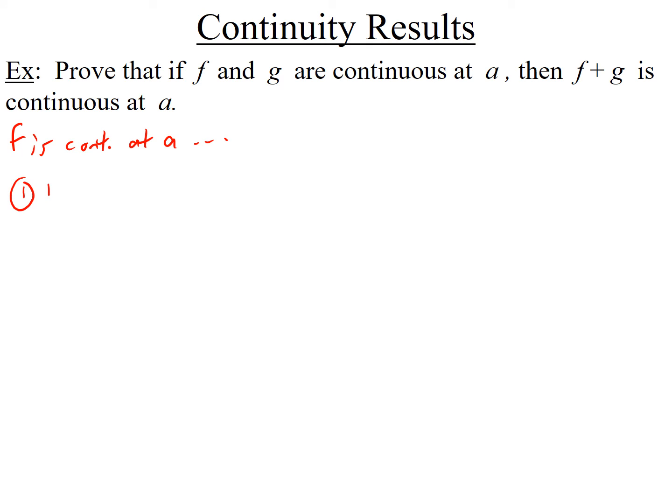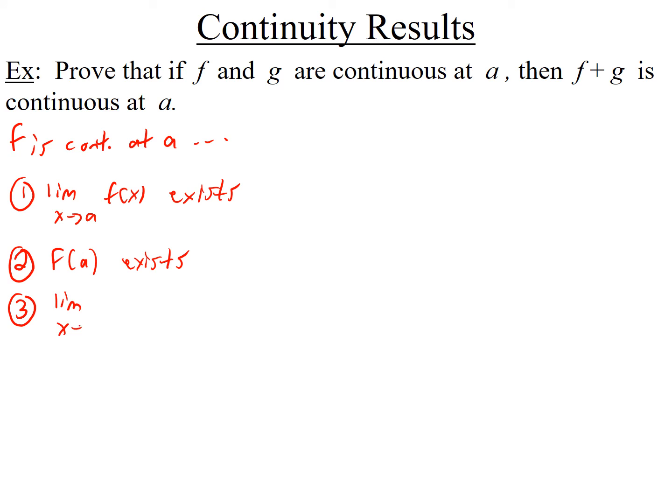First, it means the limit as x goes to a of f of x exists. In other words, you can take the limit as x goes to a of f of x and it exists. Then f of a exists, meaning you can plug the number a into f and it exists. And the third thing is that the limit as x goes to a of f of x equals f of a. Okay, so f being continuous at a means those 3 things.